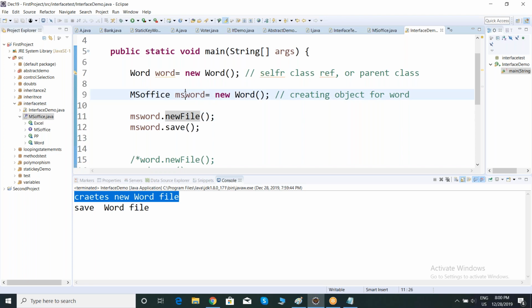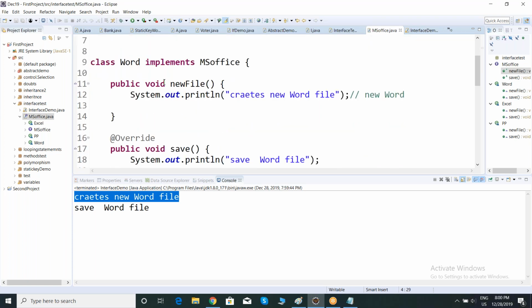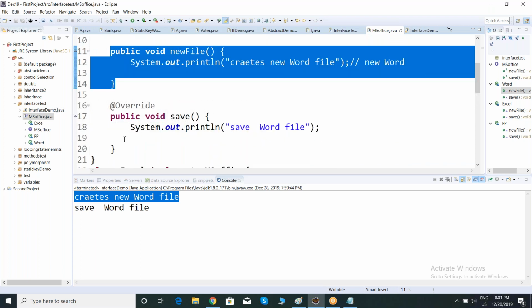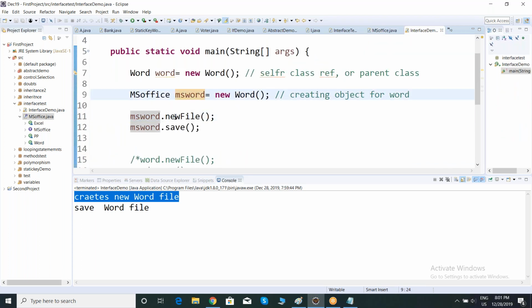Here, my reference is with the interface. This method navigates to the interface method, but the implementation I am giving here is present in the Word class with the same name, the overridden method. If I execute this one, it will execute from where? This class, because my object is a Word class object.